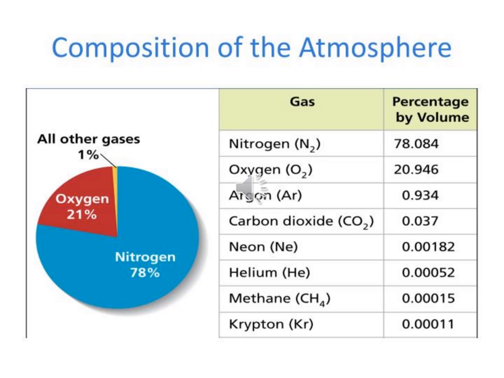The remaining 1% is occupied by various gases. 99% was occupied by nitrogen and oxygen, just two gases, but the remaining 1% is occupied by various gases, such as, first one, argon 0.93%, then carbon dioxide 0.03%, then neon 0.0018%, then helium 0.00005%, then ozone 0.00006%, and hydrogen 0.00005%. Then krypton, xenon and methane are also present in trace amounts.